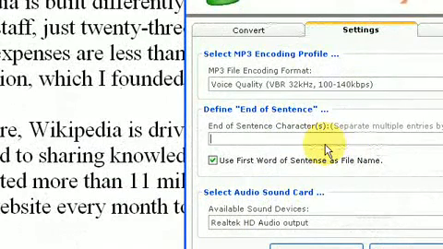Some MP3 players will play the name of the file as well as the output of the file. So when you play the name of the file and the output, the computer will read back both, you can hear it speak and you can see the name of the file. But that's a bit of an advanced feature. But if you just unclick that and you put, let's say, period, colon, exclamation mark, and question mark,